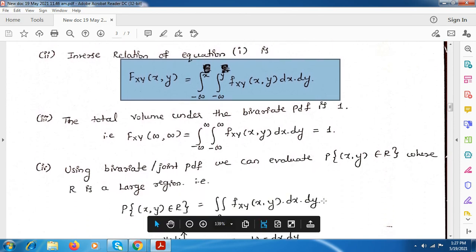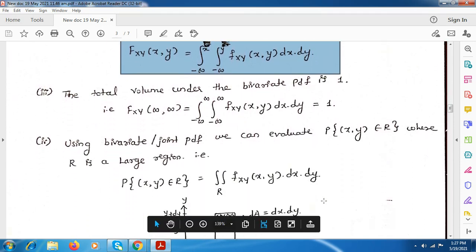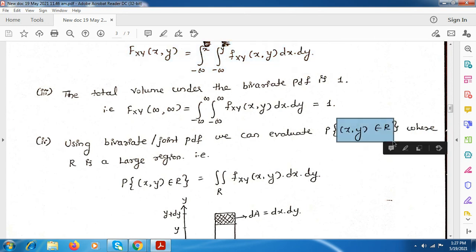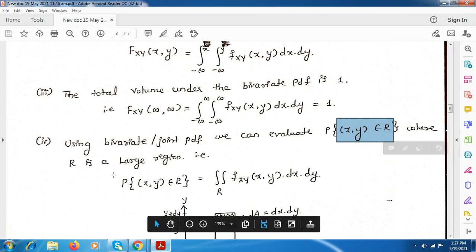So one more property is this. If we want to evaluate the bivariate PDF where x and y belong to some region R, and this region is very large, and we want to find the probability of these points, then we can write it as this equation.